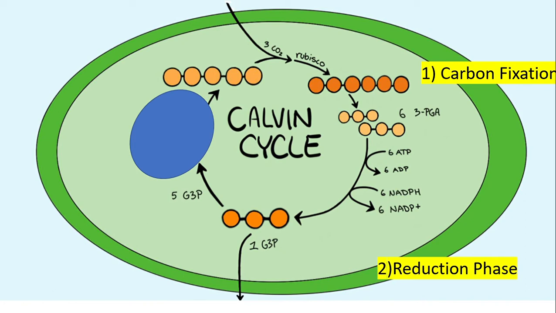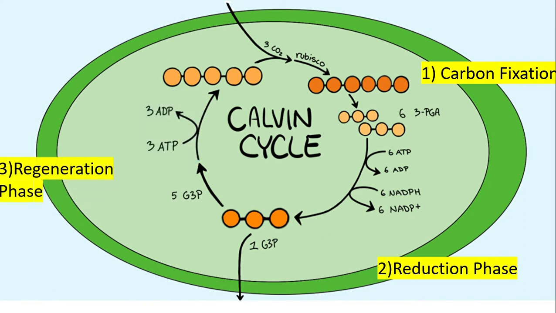remain in the Calvin cycle and go on to the third and final phase, which is the regeneration phase. It's called the regeneration phase because we're going to take those 5 molecules of G3P right here, and we're going to regenerate them back into 3 RuBP molecules. So 5 G3P molecules become 3 molecules of RuBP. And we're able to do that because 3 ATP get used up, and now they're just 3 ADP.